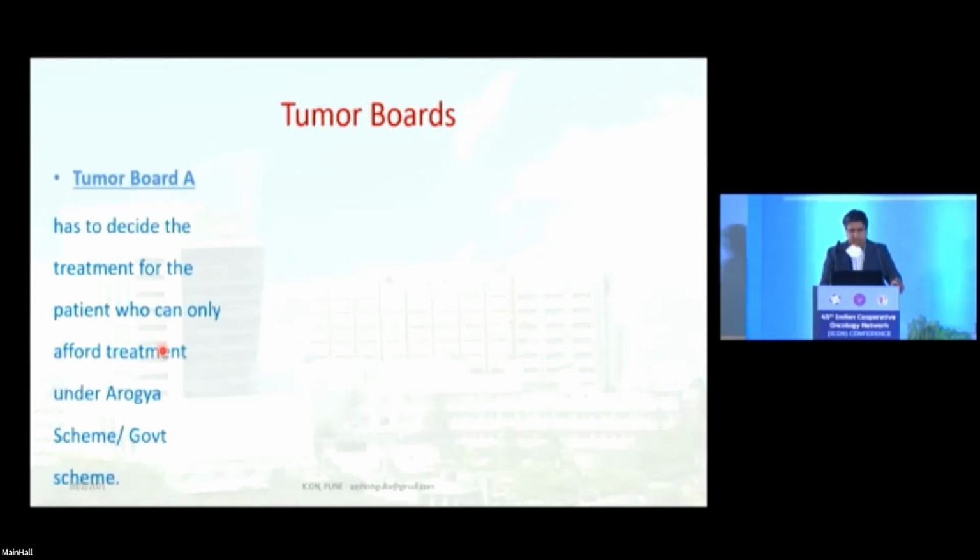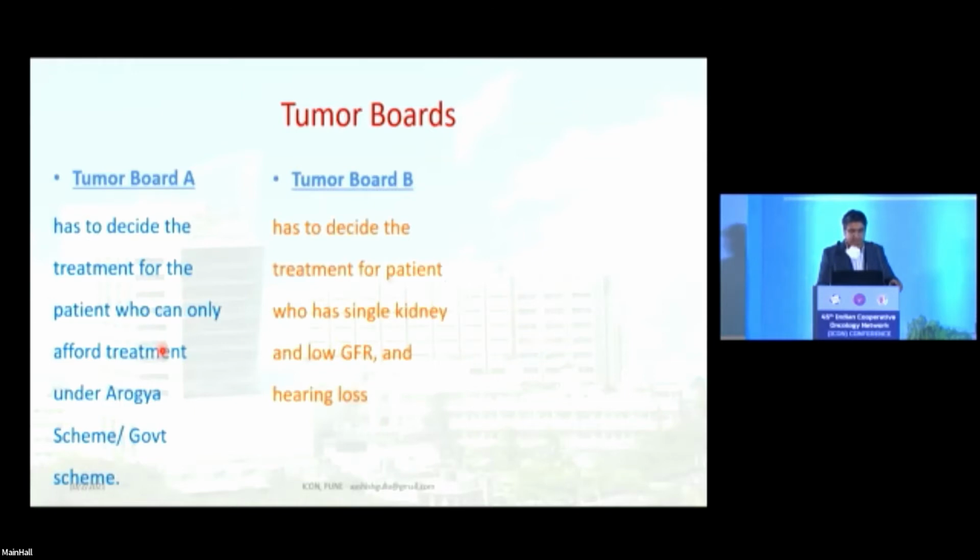Now, I have my able colleagues in tumor board A, B, and C. So tumor board A, I will request you to highlight whatever pertaining points you want to highlight in this case, whether you agree or you don't agree. In addition to that, I would also request you that please let us know whether your approach will change or remain the same. And if you change, then what will be your approach and the reasons for it? If this patient is not affording and can only be treated under various government schemes where limited funds are available.